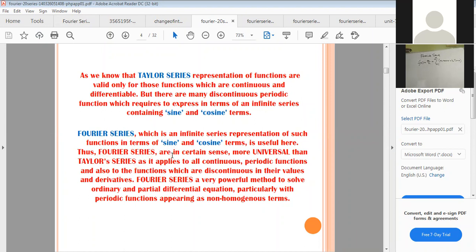Thus, Fourier series are in a certain sense more universal than Taylor series, as they apply to all continuous periodic functions and also to functions which are discontinuous in their values and derivatives. Fourier series is a very powerful method to solve ordinary and partial differential equations in engineering applications, especially the wave equation, particularly with periodic functions appearing as non-homogeneous terms.